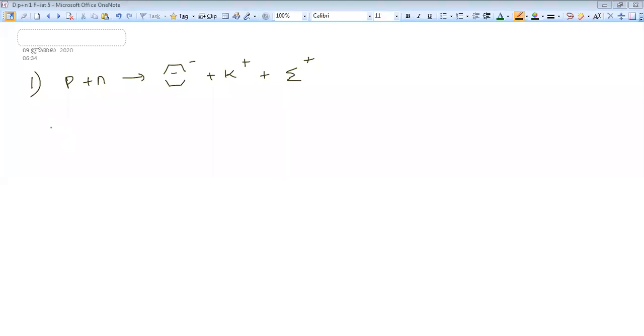Just give your answer like 1, 2, C. If it is conserved, then put C. If it is not conserved, then NC.